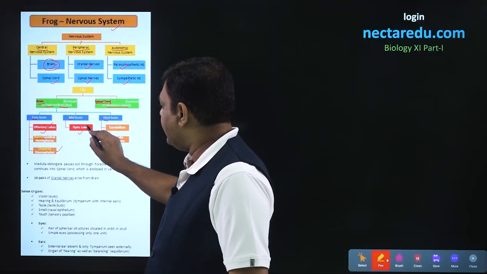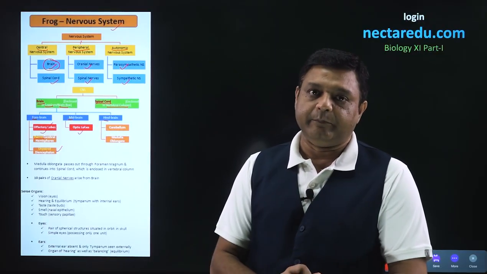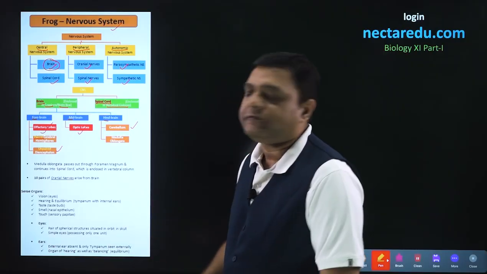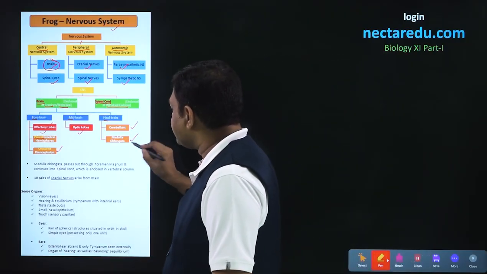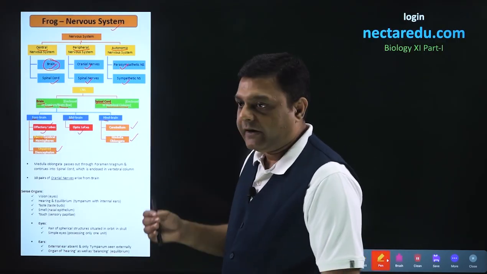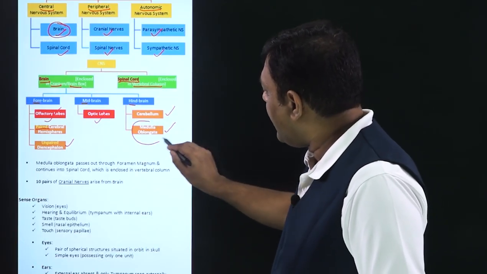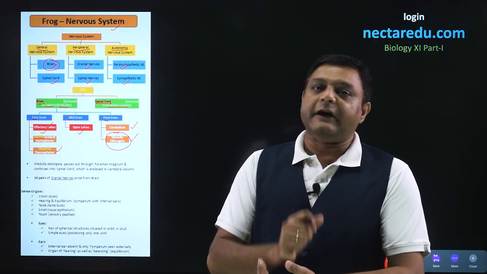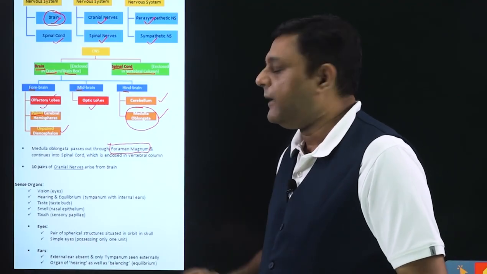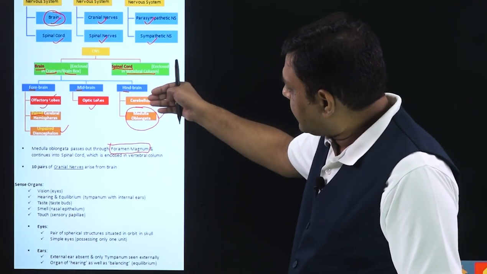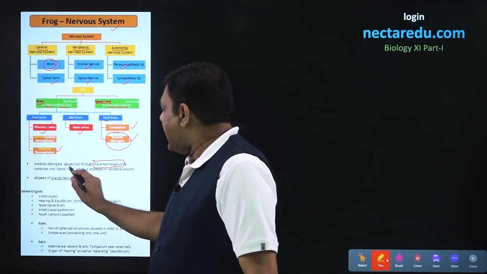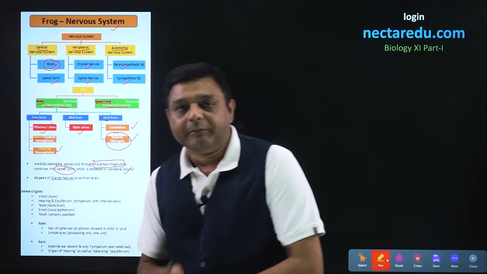After this, the midbrain has optic lobes. Optic lobes help in vision. The third part is hindbrain. Hindbrain has two parts. The first part is cerebellum and the second part is medulla oblongata. Medulla oblongata is the last part of the brain, and it comes out of an aperture called the foramen magnum. When it comes out of the foramen magnum, we call it the spinal cord, and it enters the vertebral column and is protected.